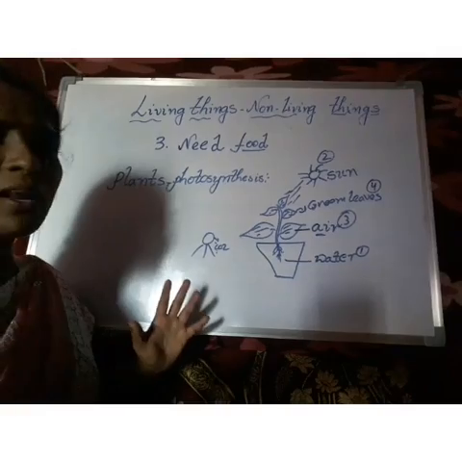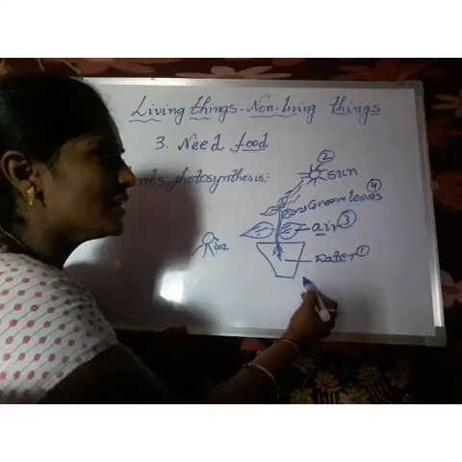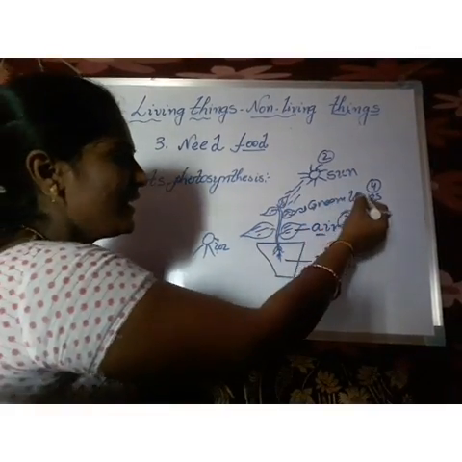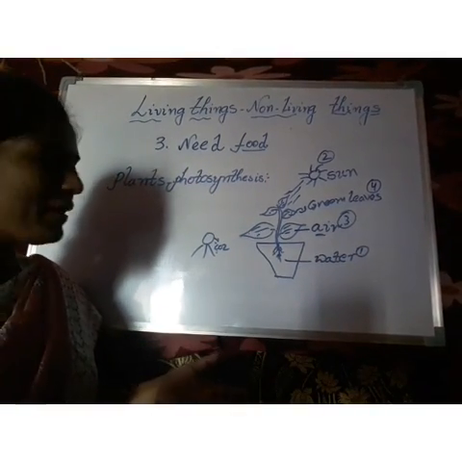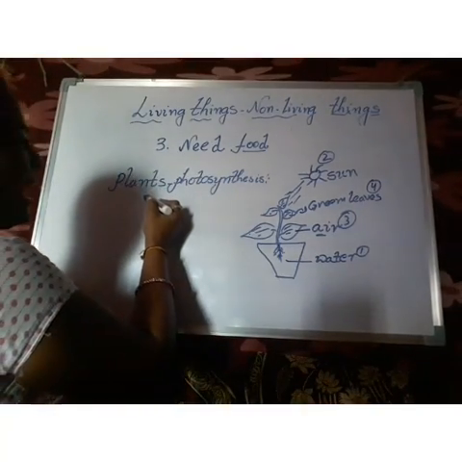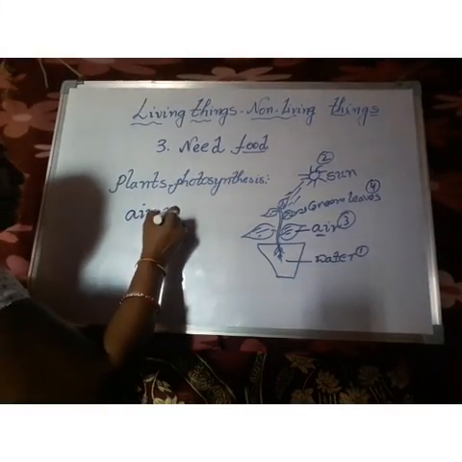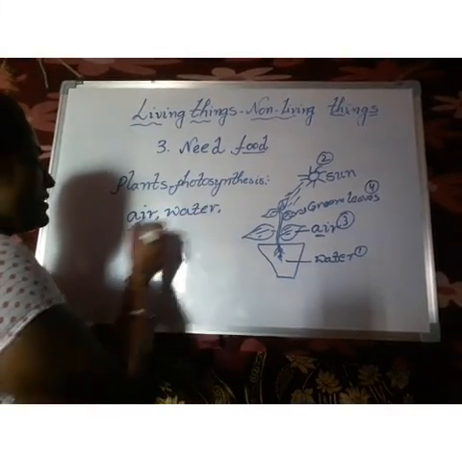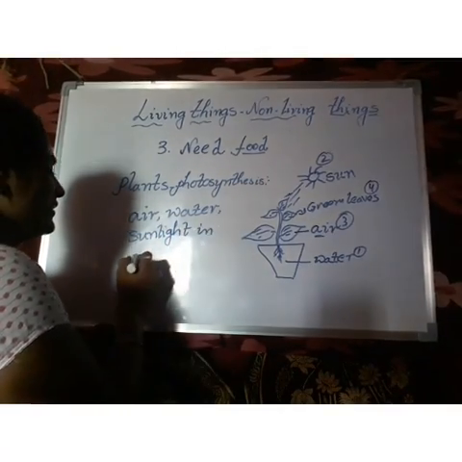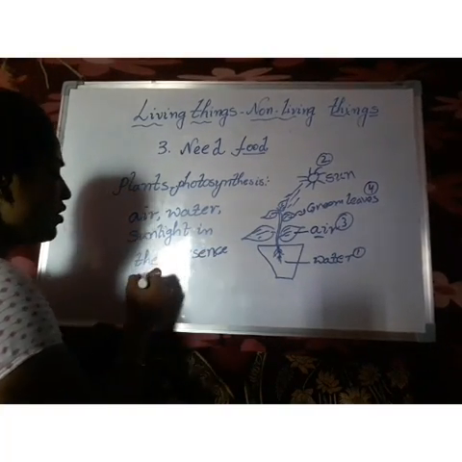See how many materials are required for plants to prepare food. One is water, the second is sunlight, the third is air, and the fourth is green leaves. So how can it prepare its food? I will tell you now. Plants can prepare their own food with the help of air, water, and sunlight, in the presence of green leaves, in the presence of chlorophyll.